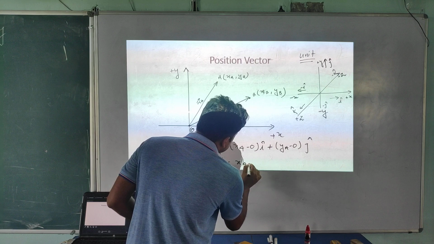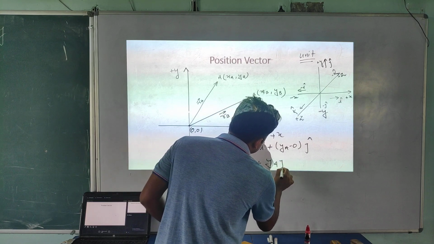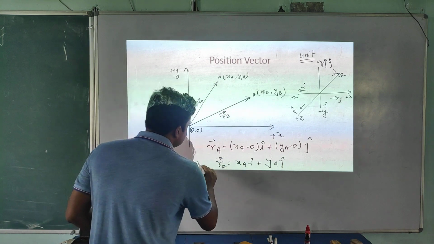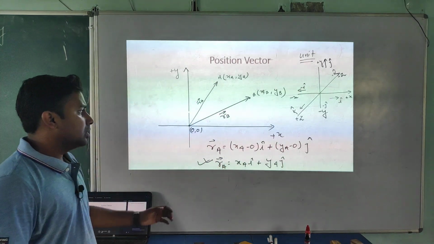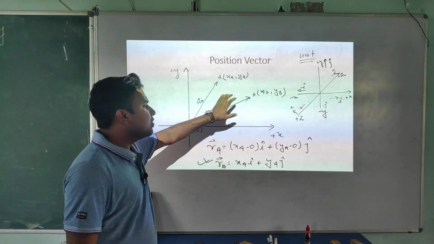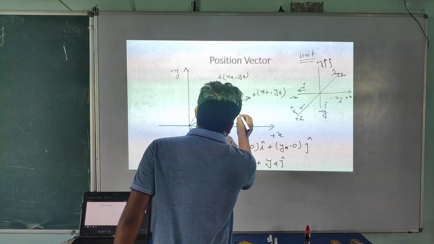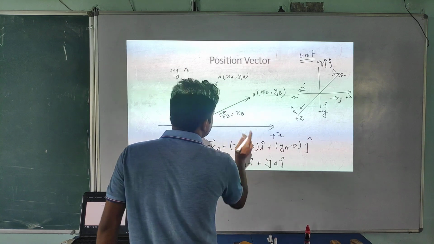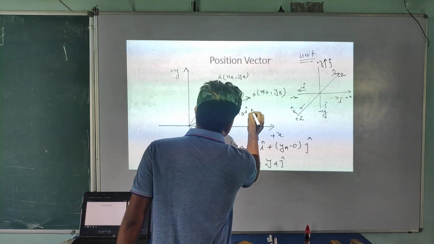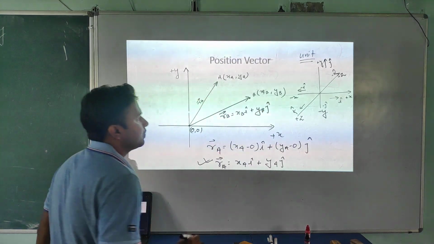RA vector is xa I cap plus ya j cap. This is the way of writing of position vector. Okay, now how will you write this one? Directly I am writing here. The RB vector is what? xb I cap plus yb j cap.